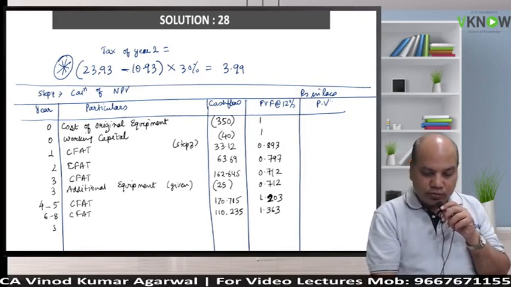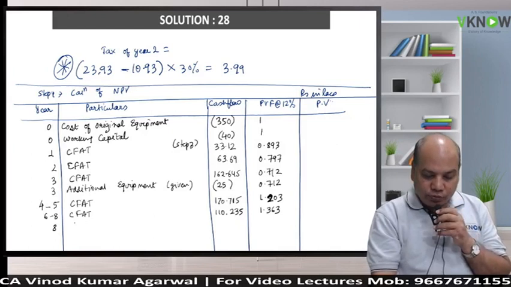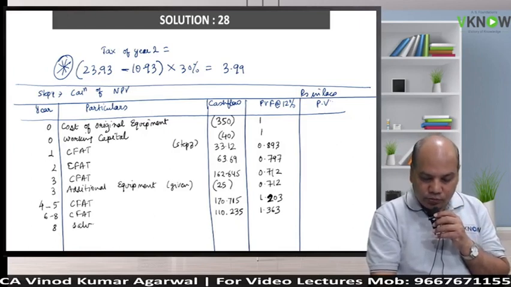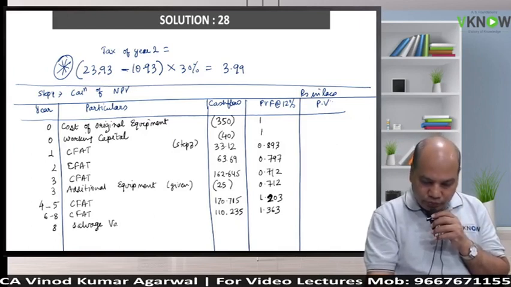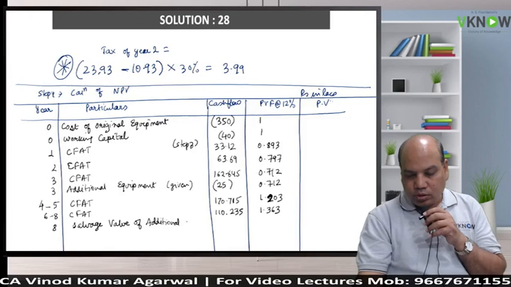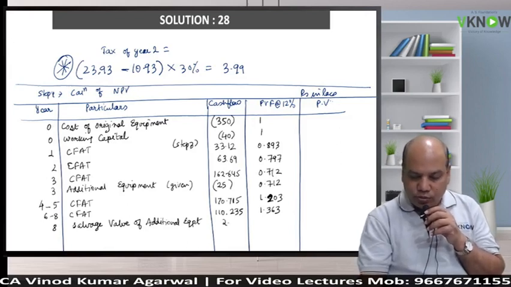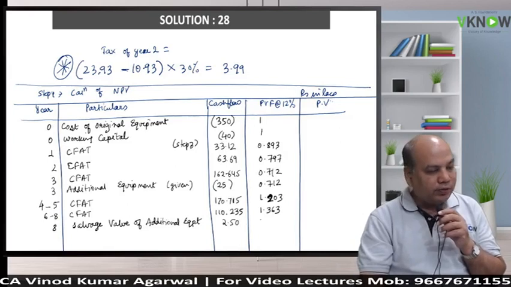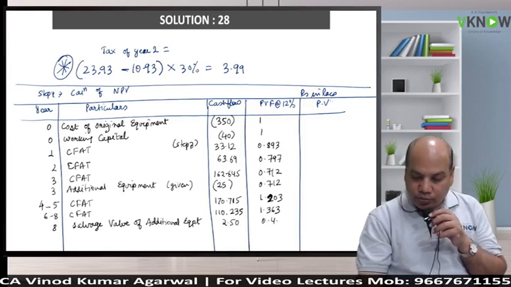8th year, there are 2 more inflows. One is salvage value of additional equipment. Do you remember salvage value of additional equipment is there in the problem? 2.5 lakh. So 2.50 positive. 8th year factor in the question is 0.404.